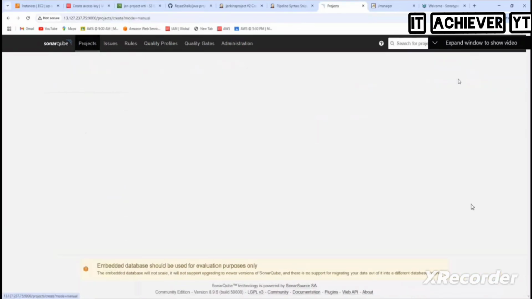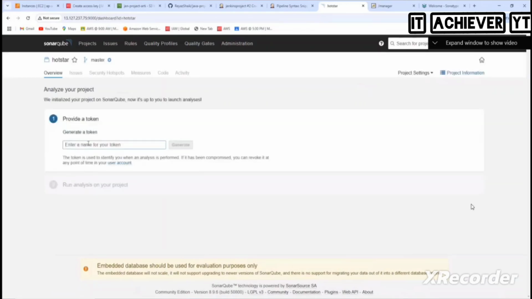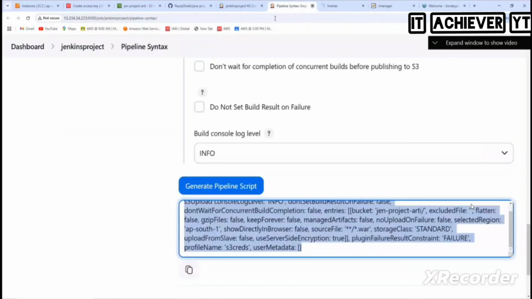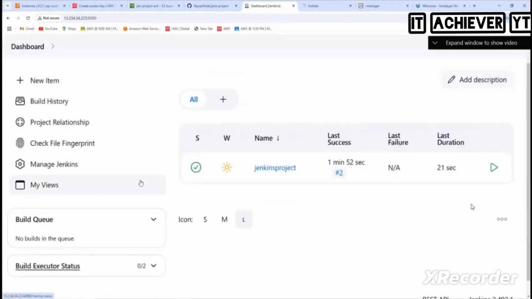How? Click on it, and here I call it hotstar. Click on setup, and call it hotstar again, and generate. We need to copy this carefully, so keep it like this. Then, if you remember, pipeline syntax, I'm closing it. The build is a success on the dashboard. So what do I need to do first here?